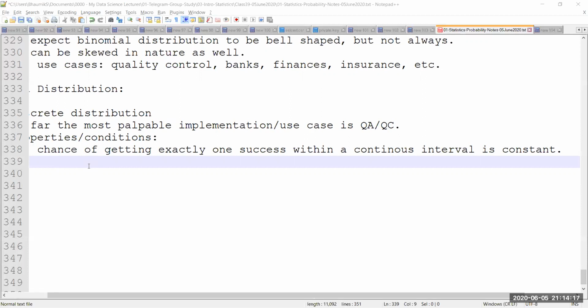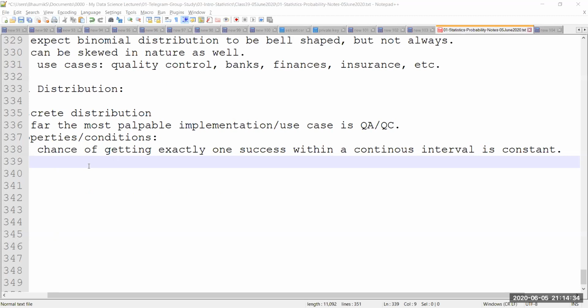So if there is a continuous interval within which I'm trying to figure out the probability of getting exactly one success, that value is always a constant. Now, keeping this in mind comes rule number two.